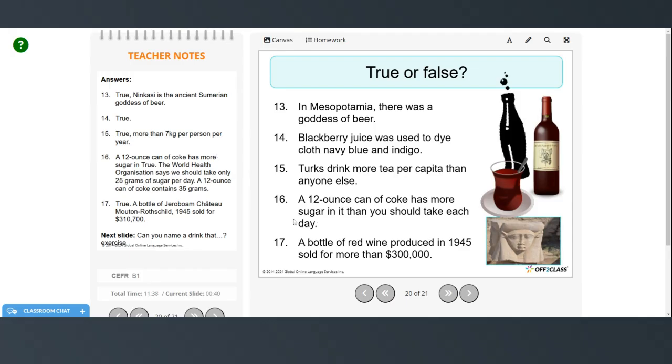A 12-ounce can of Coke has more sugar in it than you should take each day. That's true. The World Health Organization says we should take only 25 grams of sugar per day, and a 12-ounce can of Coke contains 35 grams. And a bottle of red wine produced in 1945 sold for more than $300,000. That's also true. A bottle of Jeroboam Chateau Mouton Rothschild sold for $310,700.